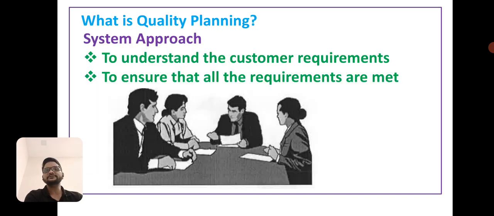Now, what is quality planning? Quality planning is a system approach to understand the customer requirements and to ensure that all requirements are met.